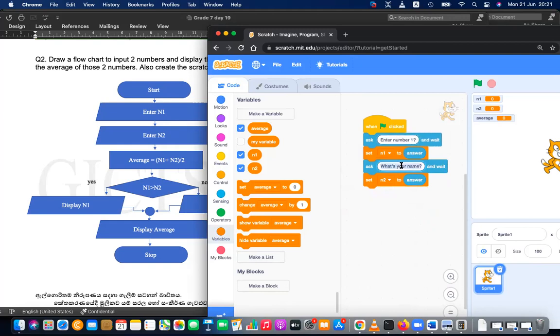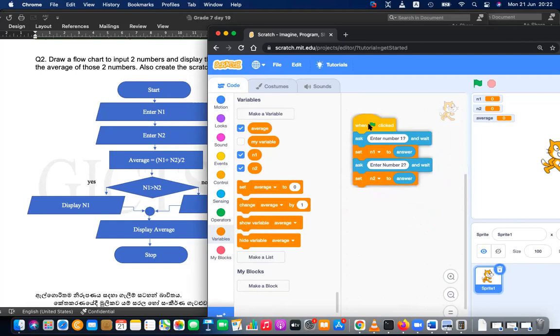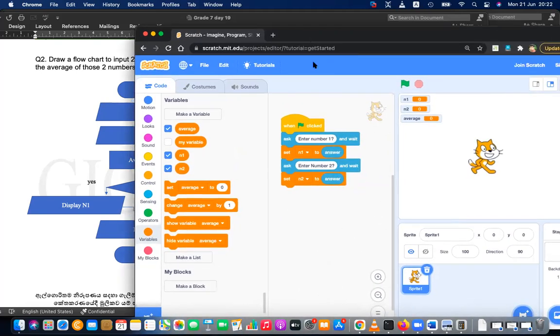And the second question, enter number two. Those numbers given by the user will be stored in N1 and N2. Let's see. Pressing this, enter number one, 45. Press enter. You can see 45 is stored here. Enter number two, 56. Enter. You can see 56 is stored here. And that is the process of this.